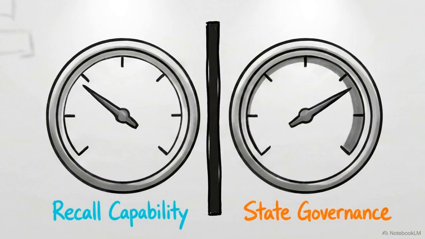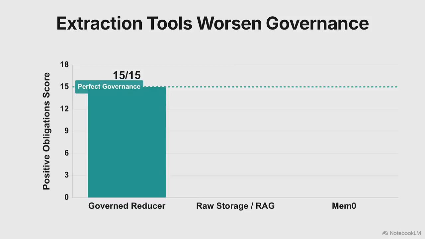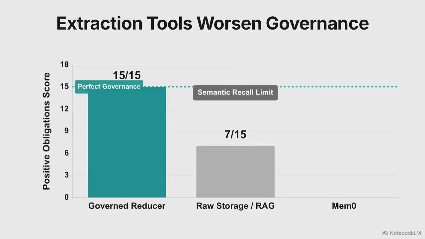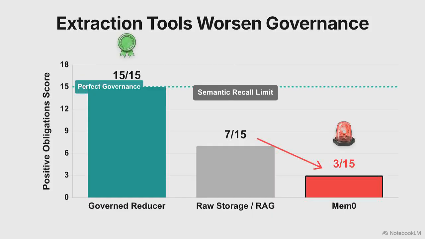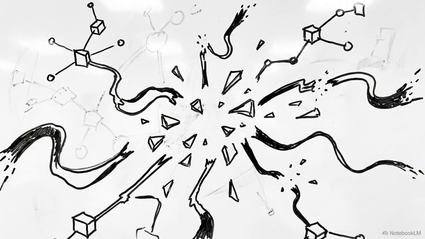Instead, recall capability and state governance must be evaluated as separate, adversarial metrics. Empirical pilot data tested standard memory substrates against these positive obligations. Raw storage and RAG systems score 7 out of 15, passing semantic recall but failing governance. Sophisticated extraction tools like mem0 score 3 out of 15, performing worse than basic raw storage. This failure stems from the extraction process itself. Fragmenting events into atomic facts often destroys the causal links the governance envelope needs to function.